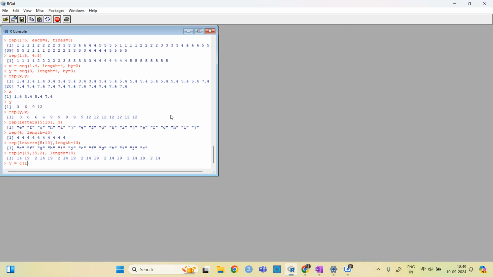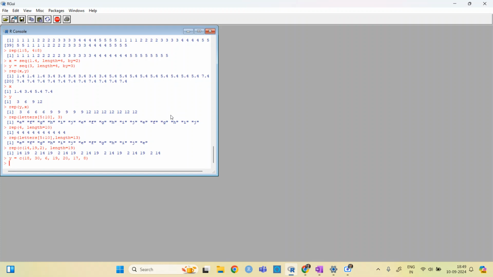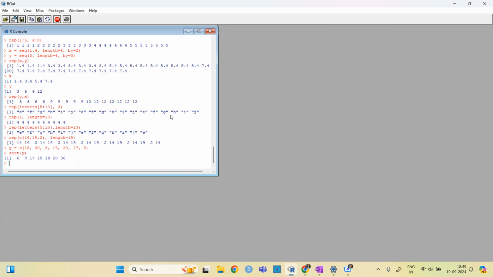Okay. So if I write 18, 30, 6, 19, 20, 17, and then 6, let's say, right? And if I write sort y, then it will sort in this form: 6, 8, 17, 18, 19, etc. So you can see that it has sorted it into the increasing form.